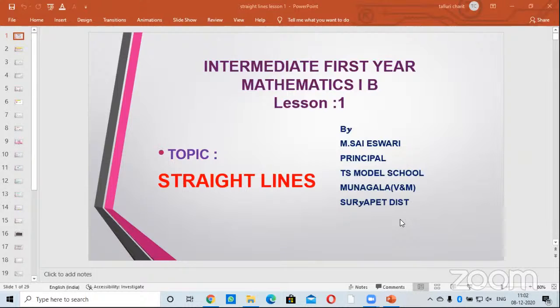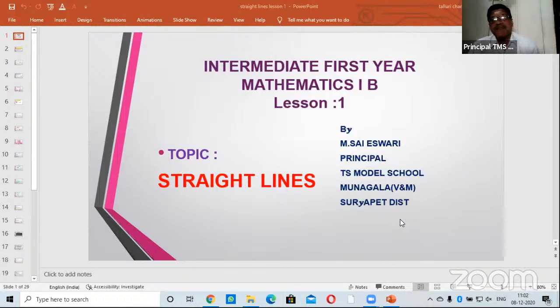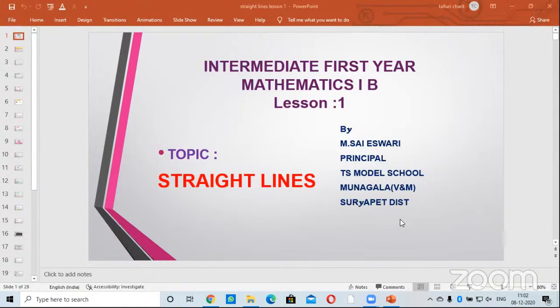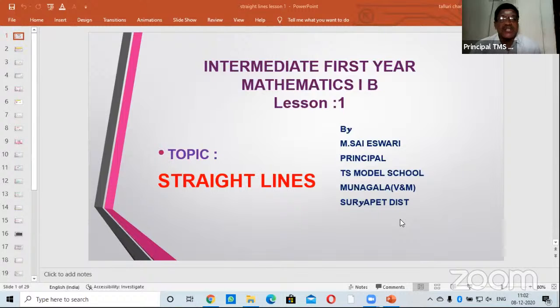If it is the side of a triangle, it is a side of a triangle. If it is joining the circle through the diameter, it becomes a diameter. If it is touching the circle, it becomes a tangent. Like this, a number of shapes and roles a straight line is actually taking up.